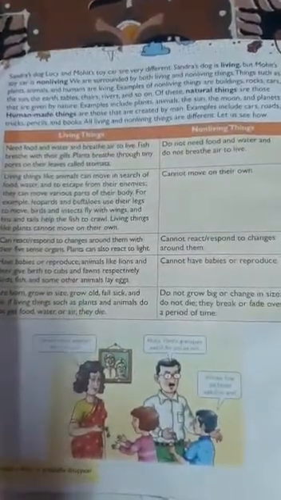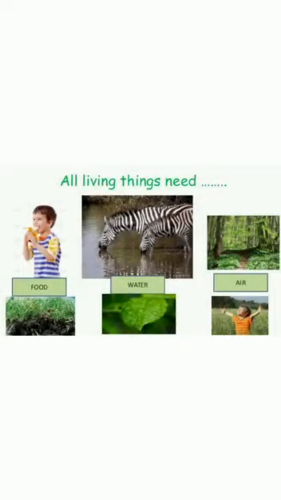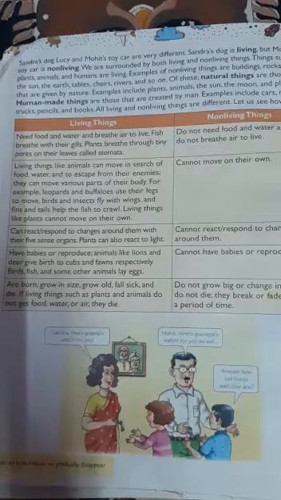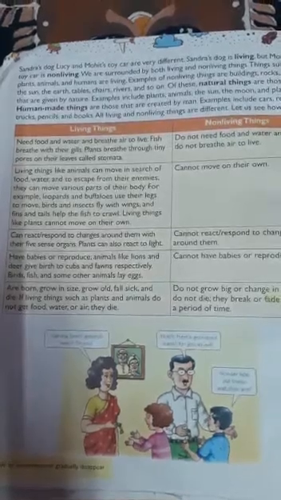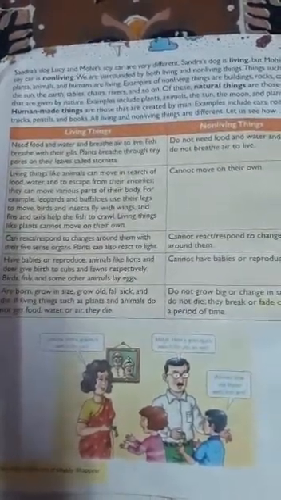Now, one more time, we'll recall everything by seeing the differences between living and non-living organisms, or things. Okay. So, first and foremost, living organisms need food and water and breathe air to live. Yes, we breathe with our nose.